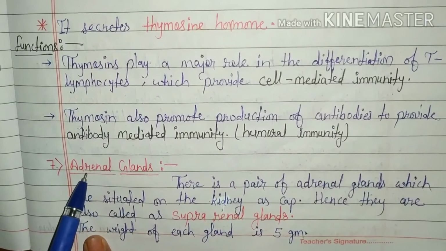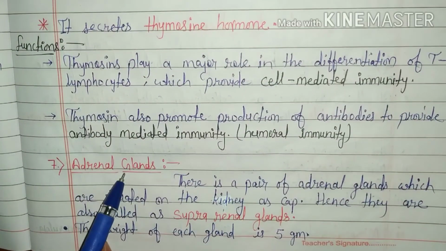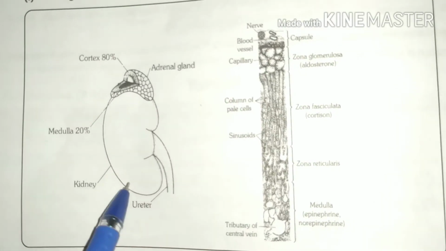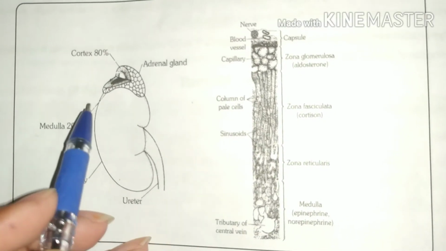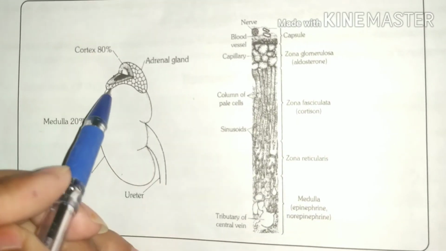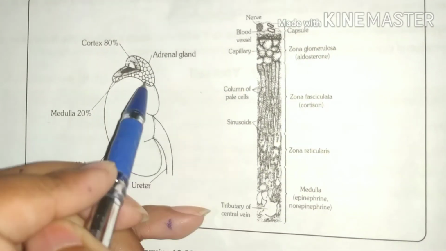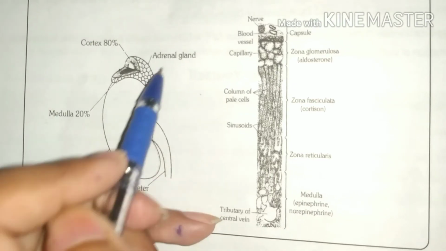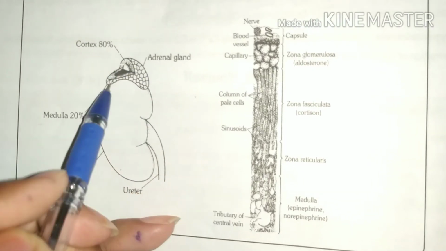Next gland, adrenal glands. There is a pair of adrenal glands which are situated on the kidney as a cap. Let's see this diagram. On the top region of the kidney, the adrenal gland is located. So it makes the capping region of the kidney.